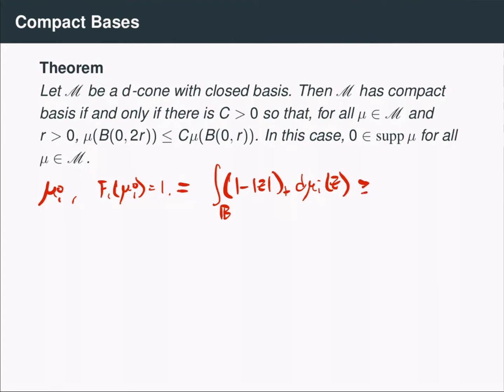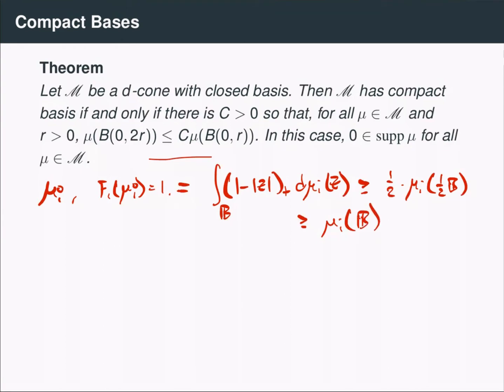So this is at least 1/2 times the mu_i measure of the ball of radius 1/2, B. Now, by this doubling property here, this implies that this is at most 1/2 times 2, equal to 1, times the mu_i measure of the unit ball.